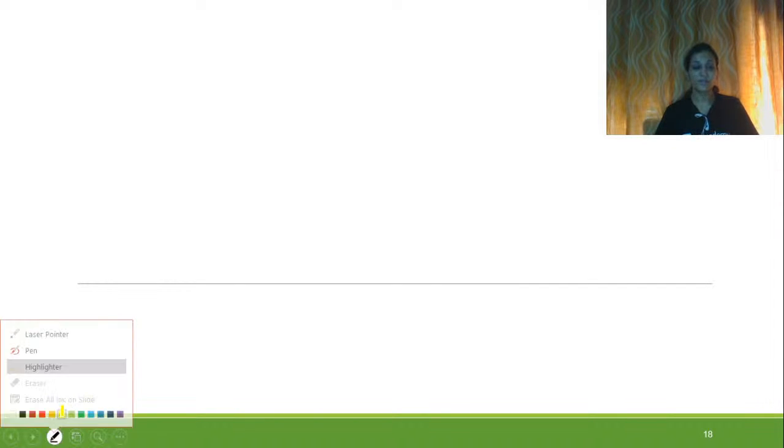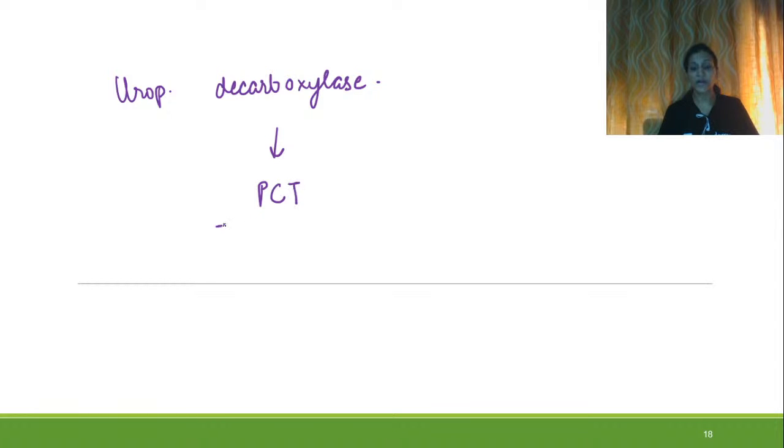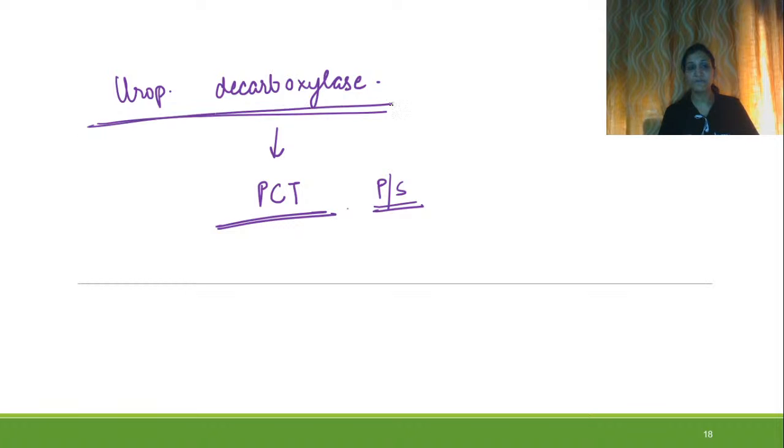Right? Let us move to the next. That is because of the deficiency of uroporphyrinogen decarboxylase. Deficiency of this causes porphyria cutanea tarda, and it is the most common type of porphyria with cutaneous manifestation because of the photosensitivity, because of the deficiency of this particular enzyme, right?